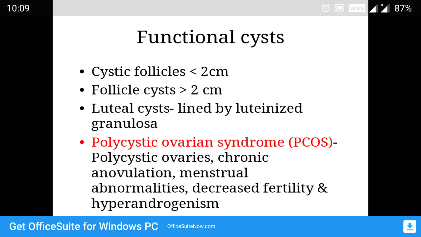Next is polycystic ovarian syndrome. Okay, so remember, it will be covered in the next class, but just remember, polycystic ovarian syndrome comprises polycystic ovaries, chronic anovulation, menstrual abnormalities, decreased fertility, and hyperandrogenism.